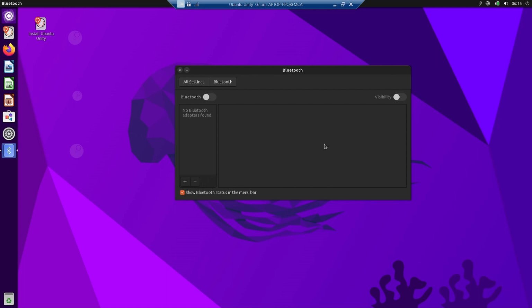So it will not show. If you turn this on, then your Bluetooth will be visible, connection will be visible to others. If you close this, then your Bluetooth will not be shown in any search by other devices, and you can show the Bluetooth status in the menu bar. So if I start this, what happens? Let us see what happens. Right now I think it is in live mode, so the Bluetooth is not working, but it will work when you install it on bare metal.